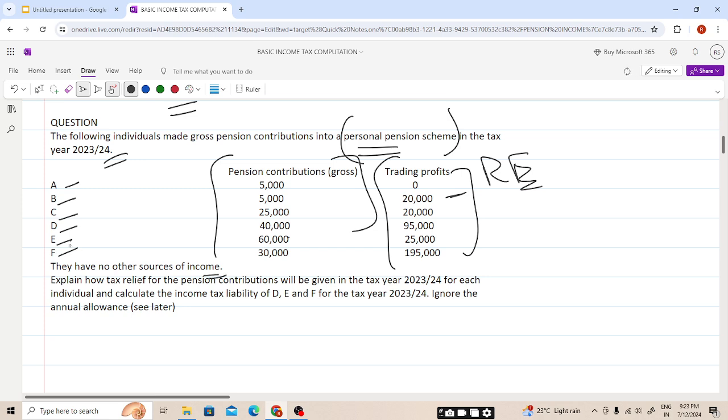There are no other sources of income for all these individuals. Explain how tax relief for the pension contribution will be given in the tax year. So we'll be calculating the tax relief for each individual and calculate the income tax liability for D, E and F. So for these three individuals we need to calculate the income tax liability. Chapter number 2, I hope you have a good idea of the rules, students, and you are doing regular revision. Ignore the annual allowance, it will be seen later, so we need to ignore it here. So let's start with this question, students.